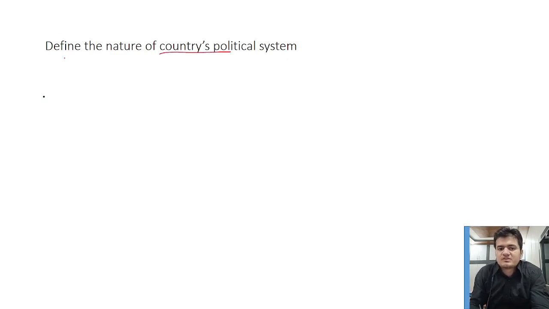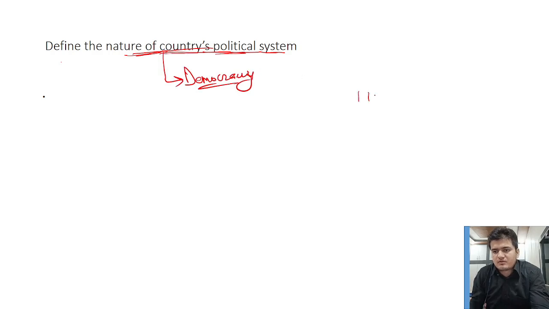The Constitution defines the nature of the country's political system. And what does that mean? In India, we have what is called democracy. Democracy means the people of India elect representatives of political parties.